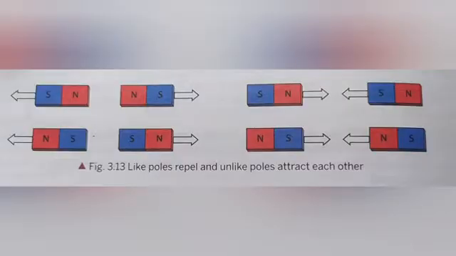The force between two magnets or between a magnet and a magnetic material is called a magnetic force. Magnetic force can either be attractive or repulsive. As we know, a magnet has two poles, north pole and a south pole. So two similar poles of two different magnets will repel each other. That means north pole will repel the north pole and the south pole of one magnet will repel the south pole of the other magnet. Two opposite poles, when brought close to one another, attract each other. That is, north pole will attract the south pole.